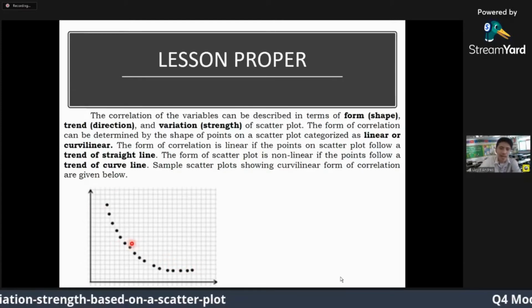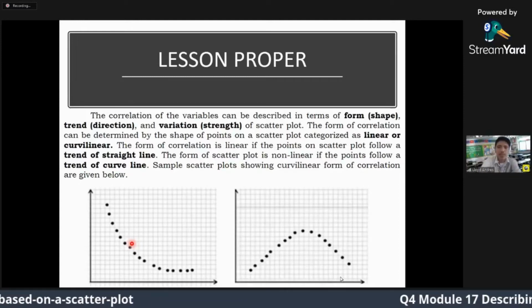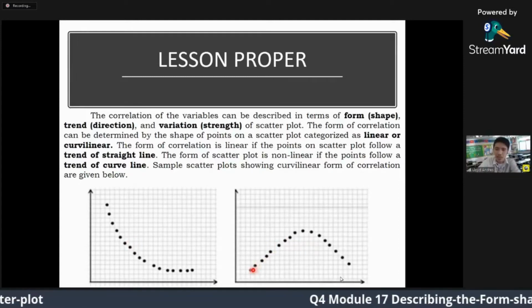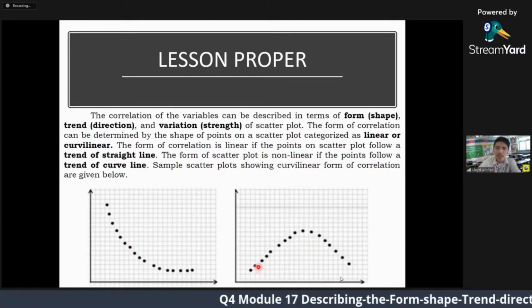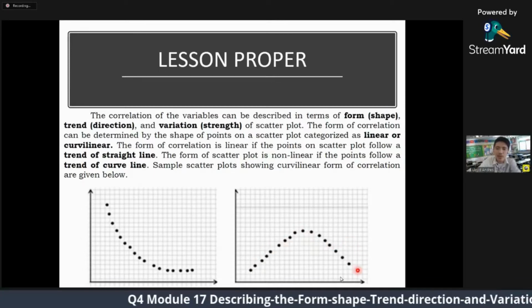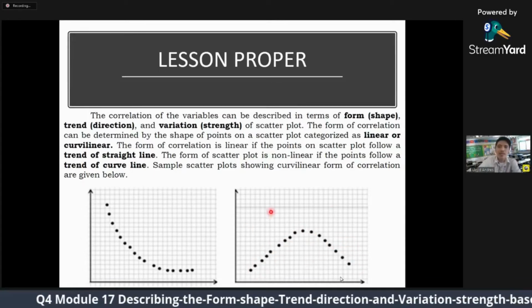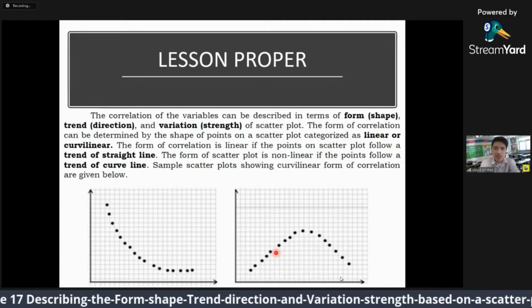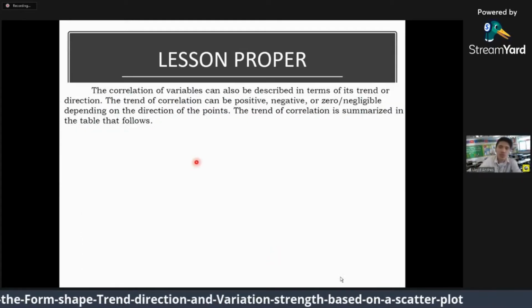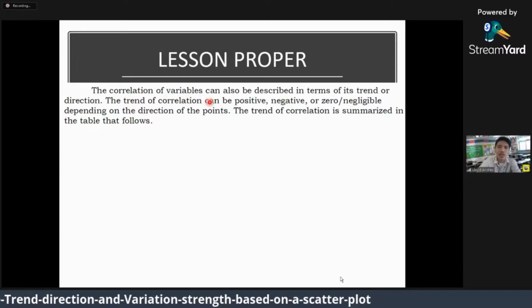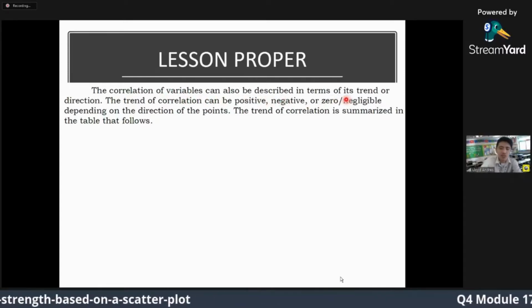Pa-curve man niyang line. Next, another example is kani. Pa-curve man niyang line, gina-follow sa points, then curvilinear po siya nga form of correlation. Balik ta gamay.